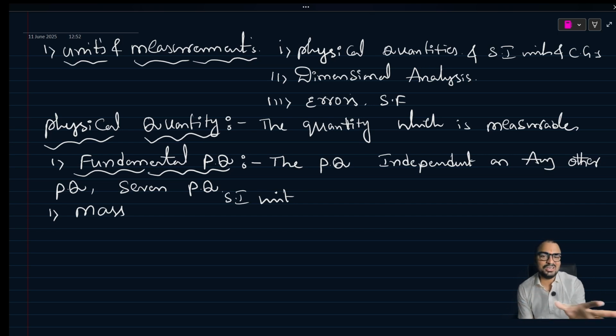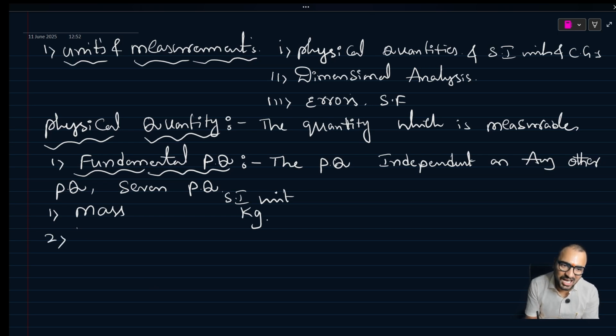Different places use different units. So to make it simple, using the SI unit, the mass SI unit is kg.